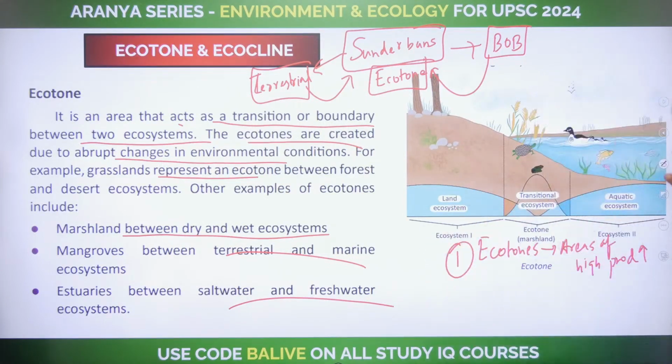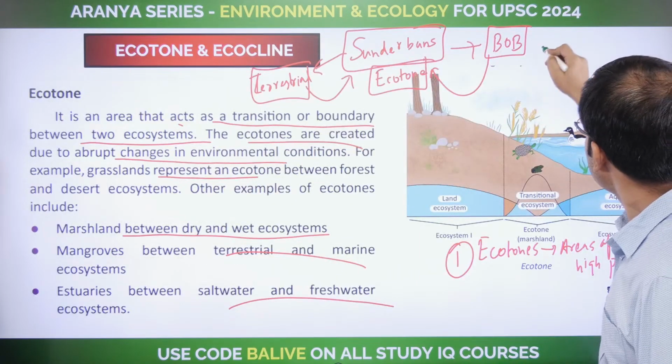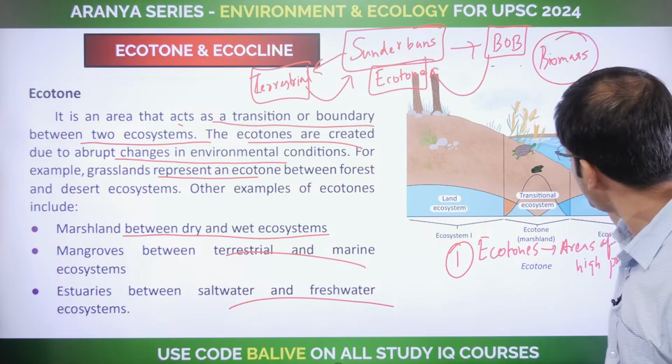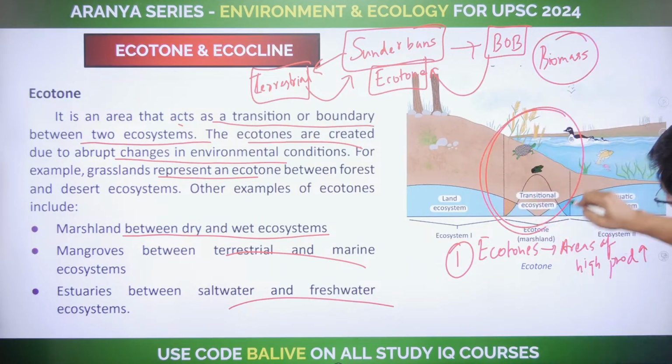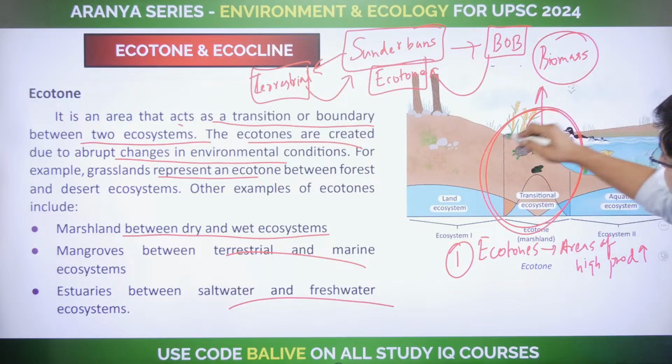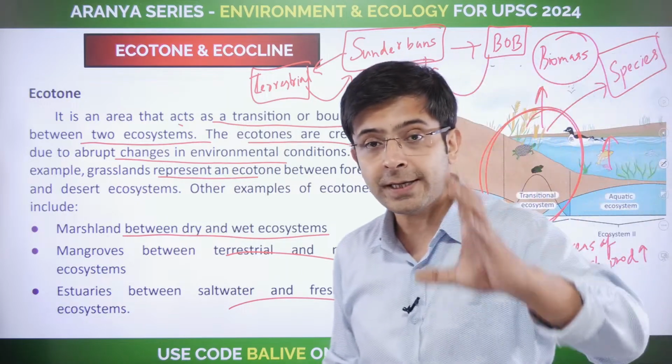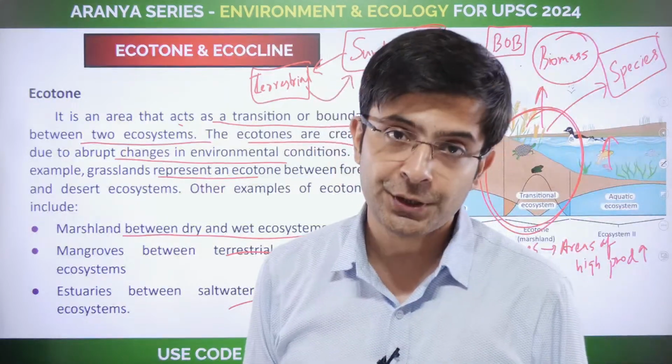Okay, so the high productivity that we are discussing, no? So in terms of the biomass that exists, this particular area, this transitional area, it will be higher than the biomass of this and this. You will also find certain species in this particular area, which will be particular to that transitional area.